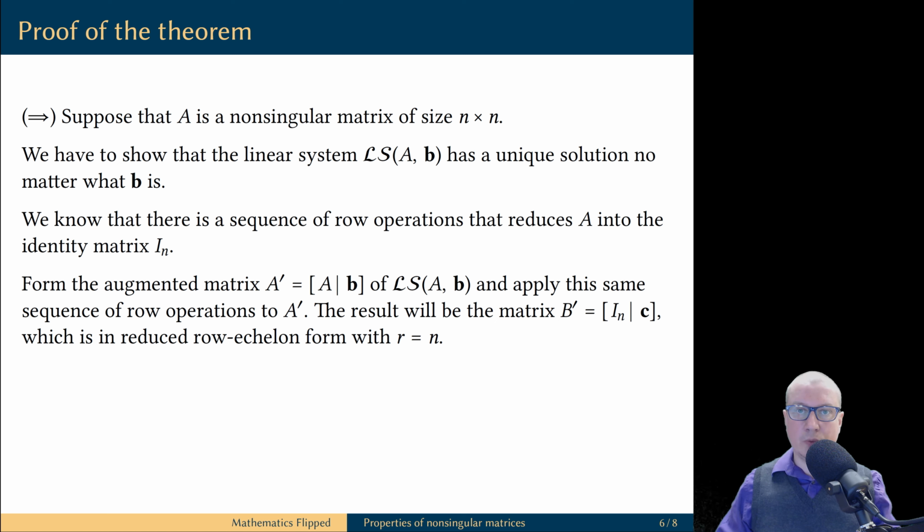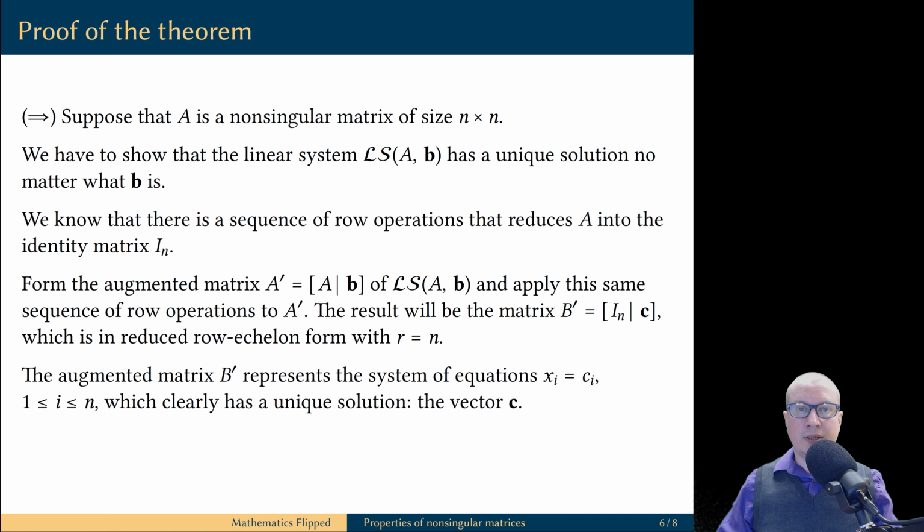We don't know exactly what it is, but it is what happens to the original vector of constants b after we perform the necessary sequence of row operations to transform A into the identity matrix. Also observe that a matrix which consists of the identity matrix in the first n columns plus an extra column is automatically a matrix in reduced row echelon form.